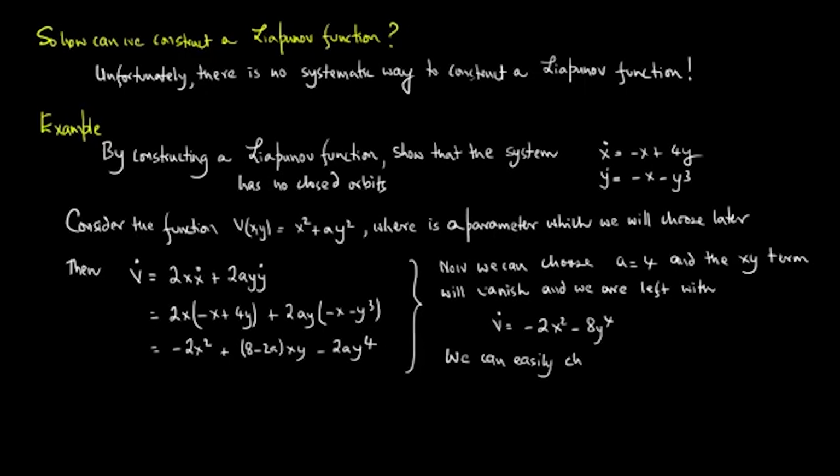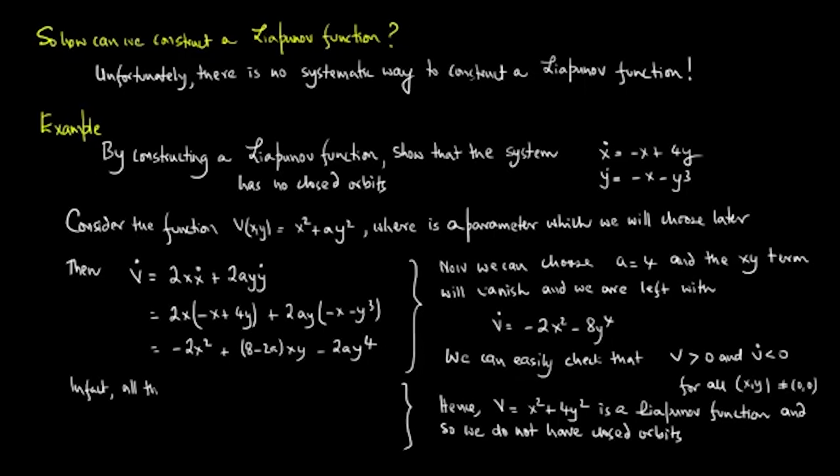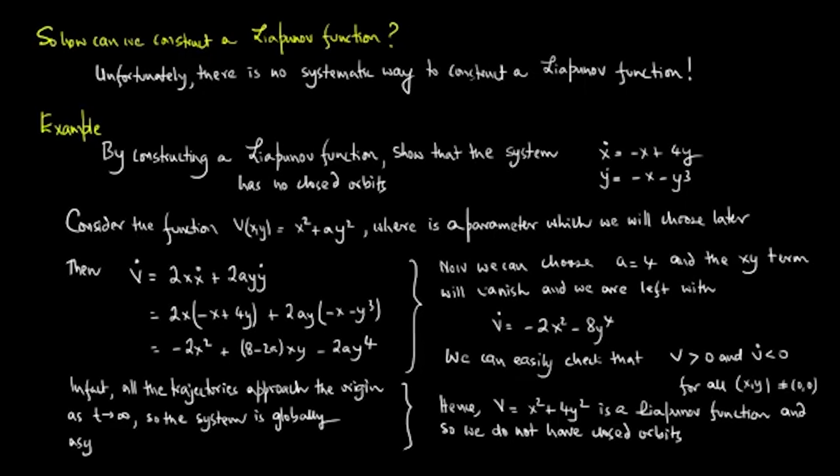We can easily check that V is greater than 0 and V dot is less than 0 for all (x, y) not equal to (0, 0). Hence, V is equal to x squared plus 4y squared is indeed a Lyapunov function, and so we do not have closed orbits. In fact, all the trajectories approach the origin as t tends to infinity, and so the system is globally asymptotically stable.